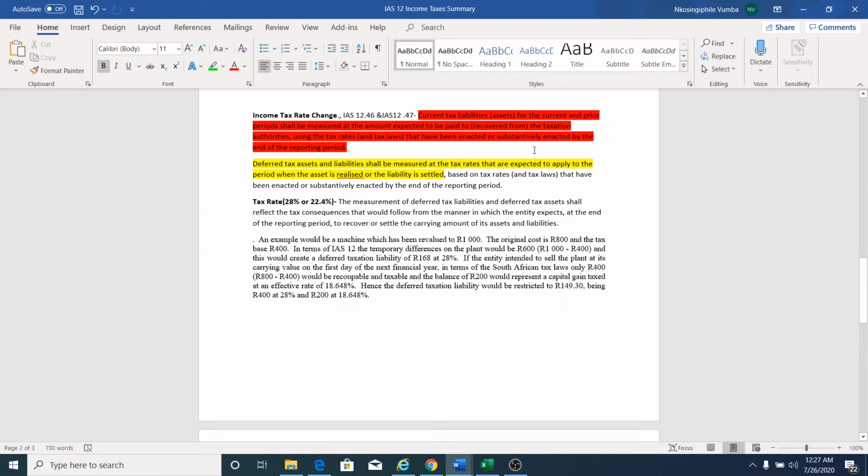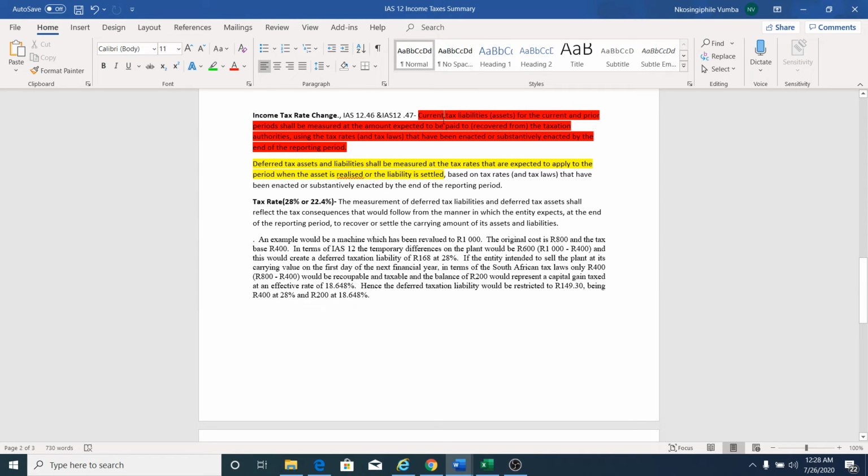You need to know that in our financial statements we've got two balances. It's either we have the current tax liability or current tax asset, or we have the deferred tax asset or deferred tax liability, and these two things are measured differently. So now we need to know the measurement of current tax and the measurement of deferred tax, because it has an effect on how to apply the income tax rate change.